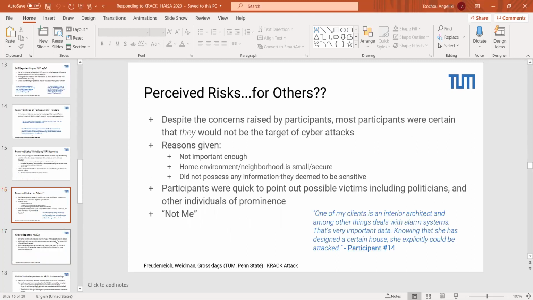Next slide. One of the major things we were seeing here was this perceived risk, and I think this is fairly common in the literature, that most of this risk was perceived for others.